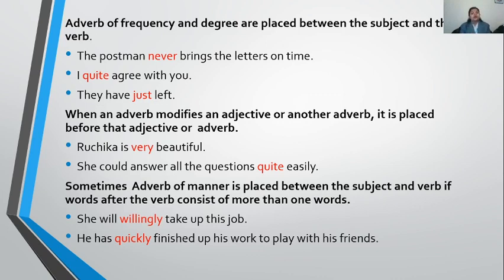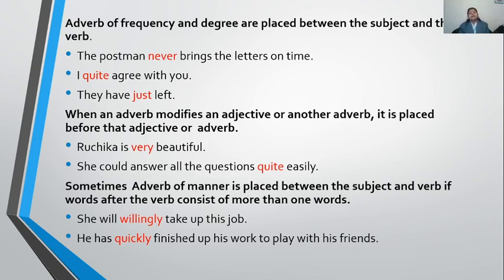Like: Ruchika is very beautiful. Beautiful is my adjective in the sentence, and that has been modified by the adverb very. She could answer all the questions quite easily. Here easily is an adverb, and that has been described by one more adverb, and that is quite. In both cases, when the word is describing an adjective or an adverb, they are placed just before them.